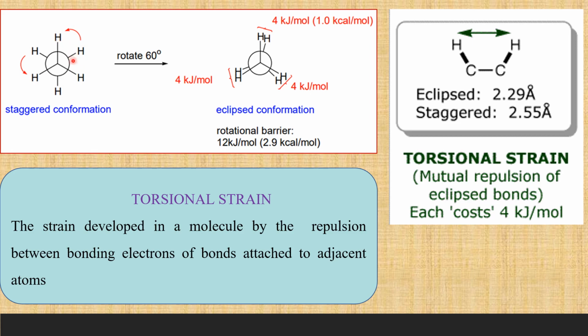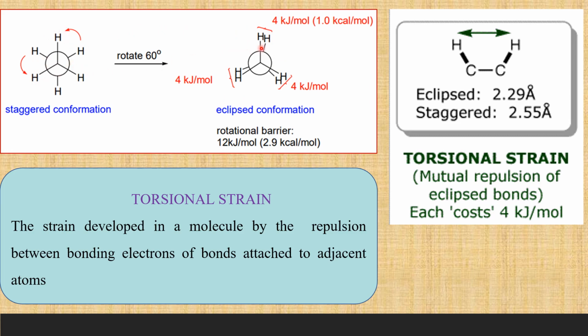Now here the dihedral angle is 60 degree. Now I want to make it 0. I am trying to pull this hydrogen here, and I am getting this eclipsed conformation. And this conformer is having 12 kilojoules per mole higher potential energy than the staggered conformer.